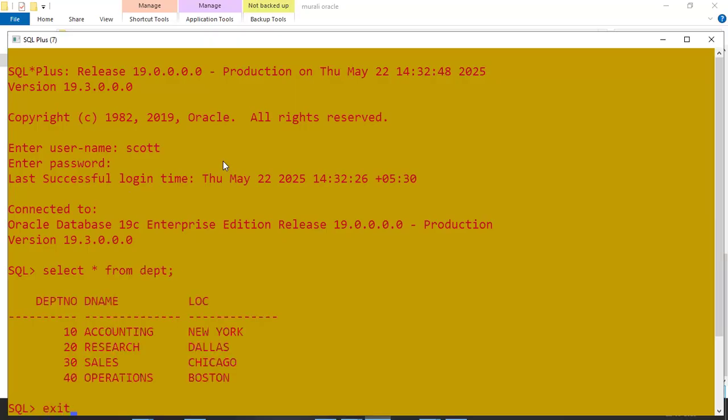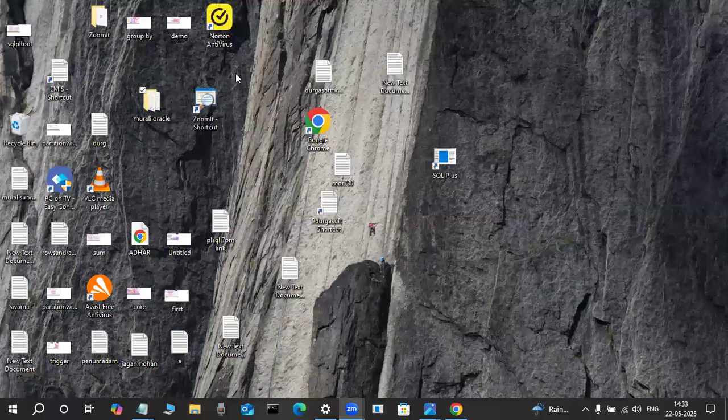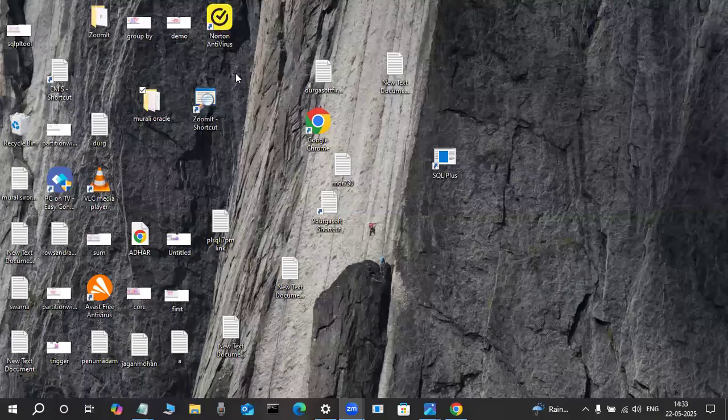Now observe it here, concentrate here. Now check it out, screen observe it. Where is the SQL Plus tool available, don't be afraid. Whenever I install Oracle software, and in the future you will also install Oracle software after one or two classes, don't worry. Once you install Oracle software on Windows, the SQL Plus tool is automatically there.